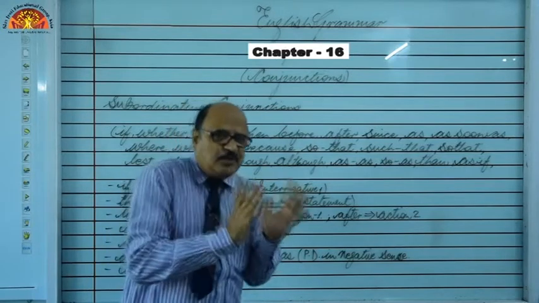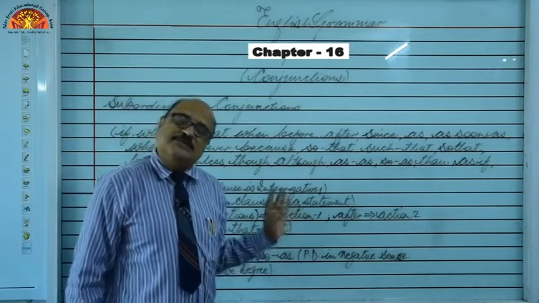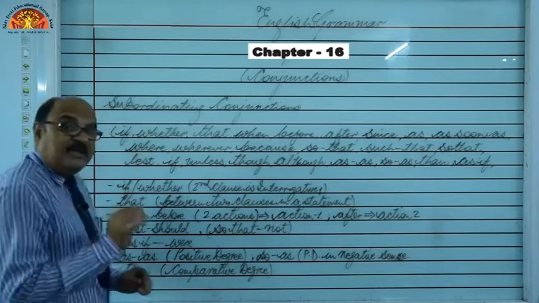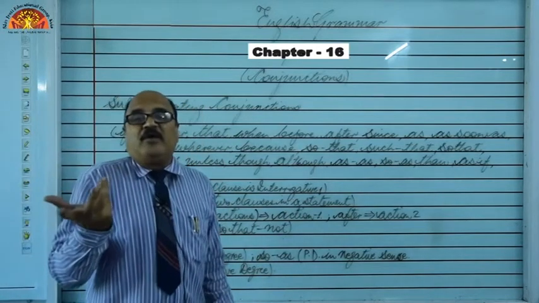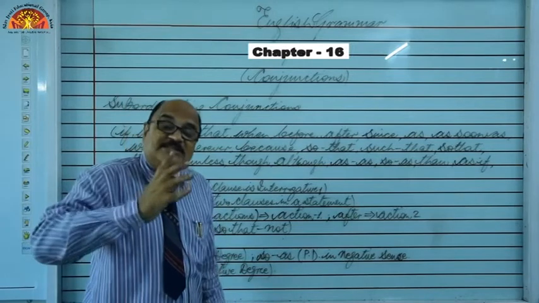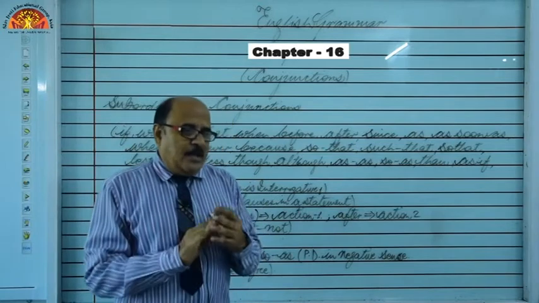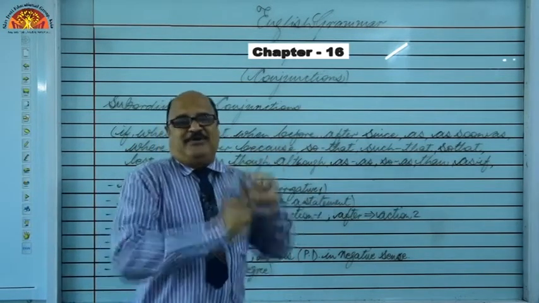If the sentence is positive, we will use "as"; if the sentence is negative, we will use "so as". Is that clear, students? Next is "then". THEN is incorrect, it is THAN, because in the comparative degree of adjectives, we use THAN. As I say, I am stronger than my brother.